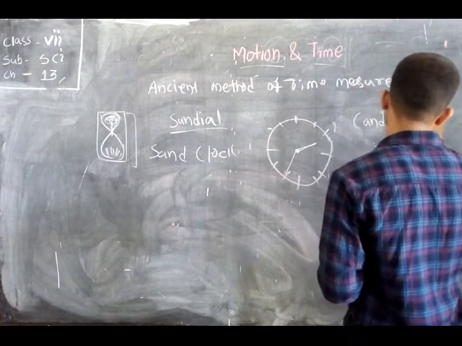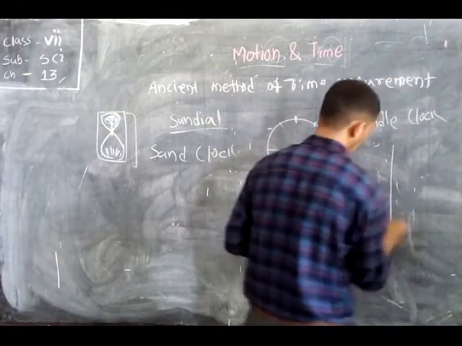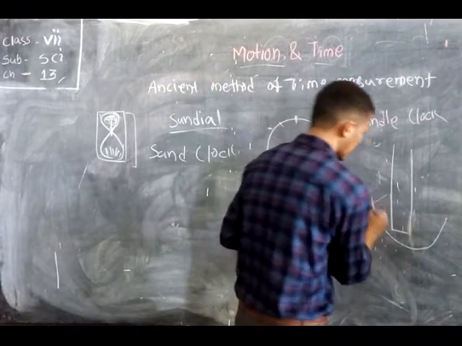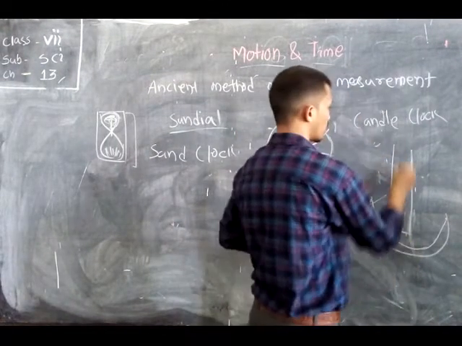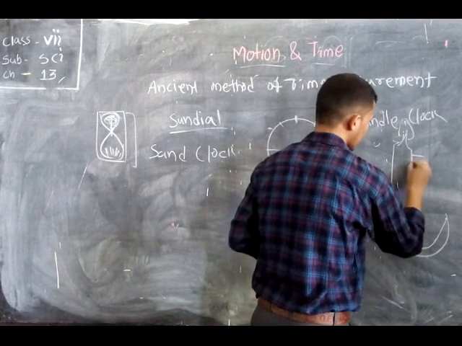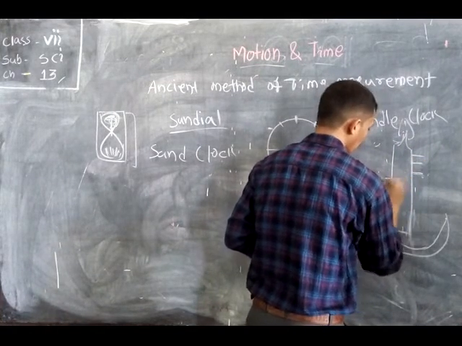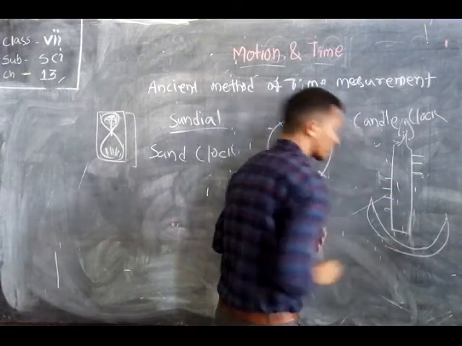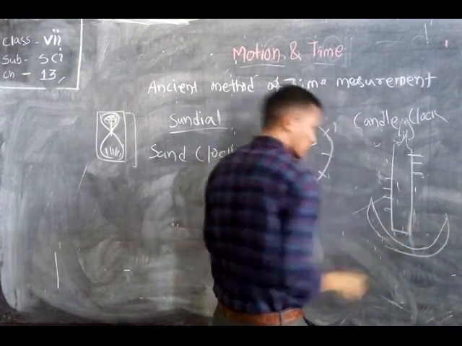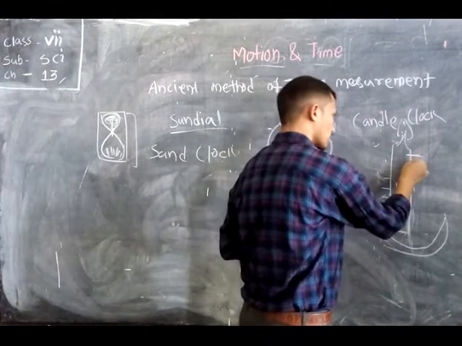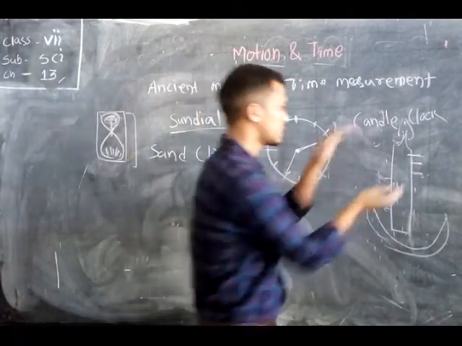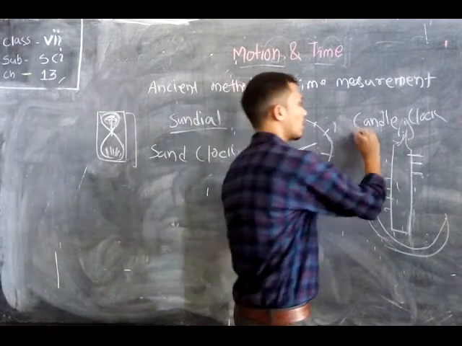Next, they also used the candle clock. What is the candle clock? They take a candle and place it in a metal vessel, a metal plate, and they place various needles at equal intervals of distance. Whenever the candle burns down and reaches a needle, the needle falls on the metal surface and makes a sound, and after that the next needle also falls and makes a sound. By listening to these sounds, they can calculate that an interval of time has passed. Okay, so this is the working procedure of the candle clock.